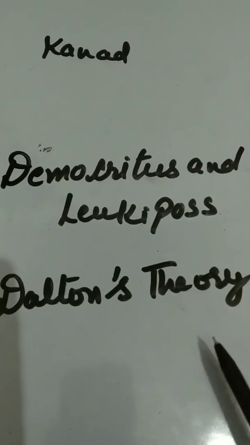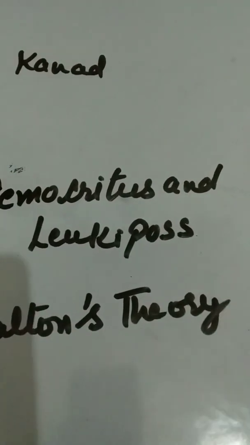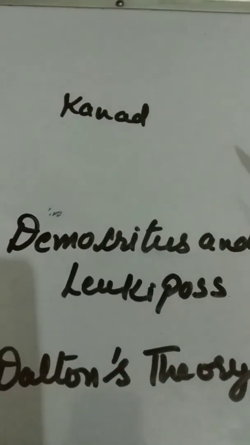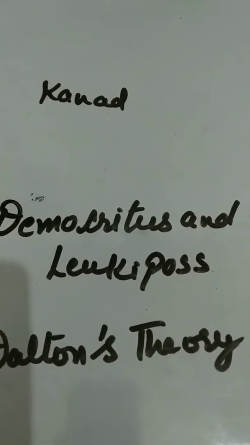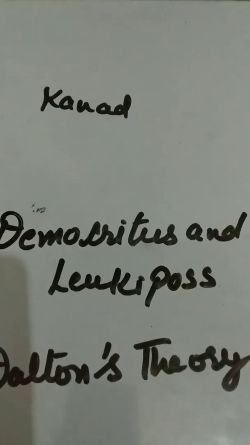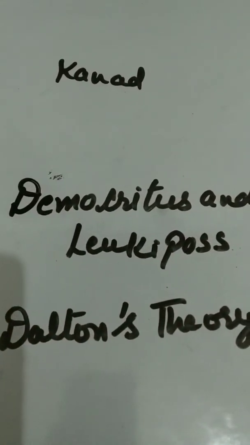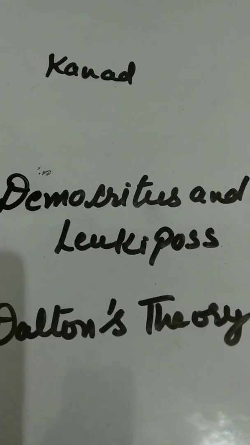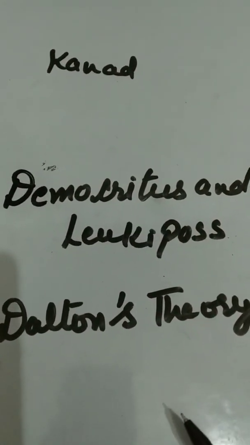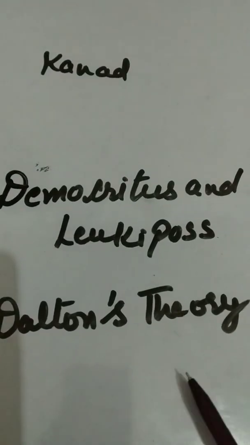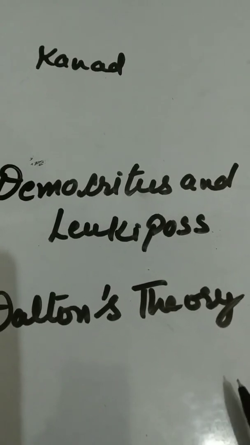The philosophy given by Maharishi Kanad, Democritus and Leucippus remained unforgotten for more than thousands of years. But with time, chemistry developed. Then in 1803, English chemist John Dalton put forward the atomic theory. That theory is known as Dalton's theory.